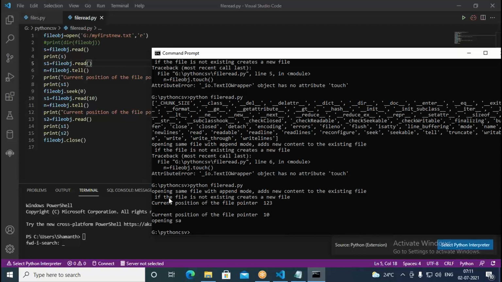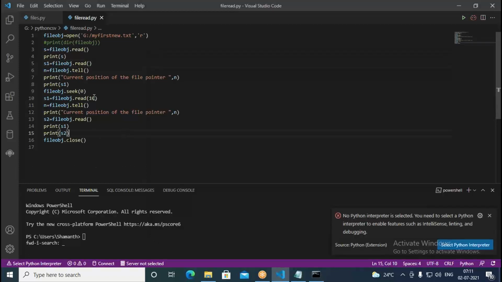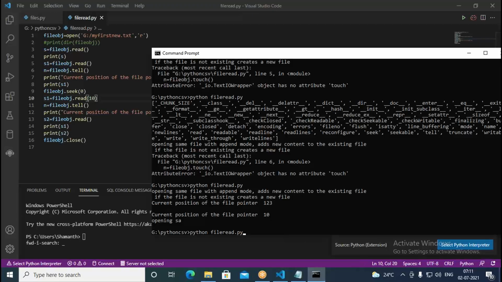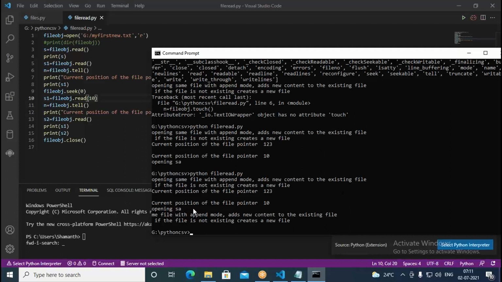"Me file with append mode", because already with the read of 10, it's going to read up to 10 characters. 0 to 9 characters are read. From the 10th character onwards, it should read now into the S2 object. So S2 should be printing from "me", the beginning word. You can see here, current position of the file pointer 10. Then it says "opening essay", up to 10 characters because we are reading here. When you print S2, it's going to start with "me", because you are starting from the 10th character.